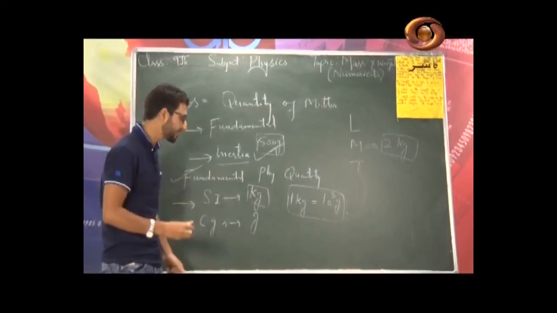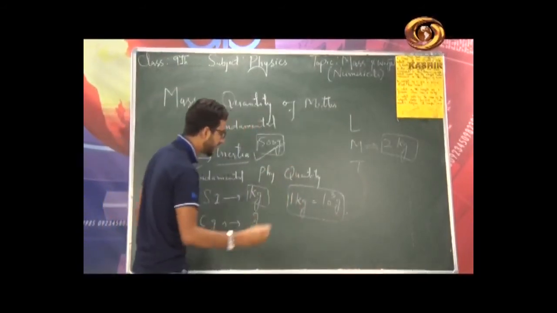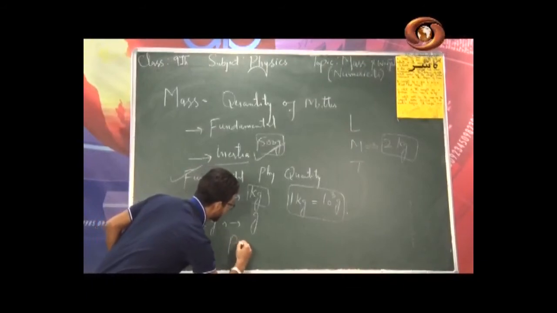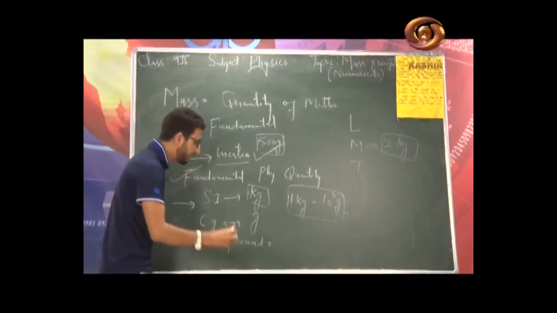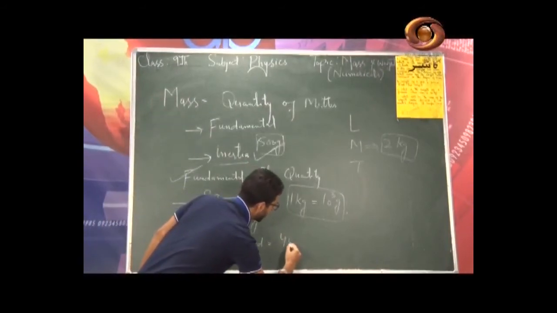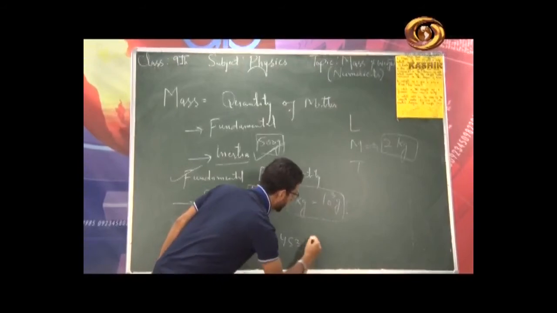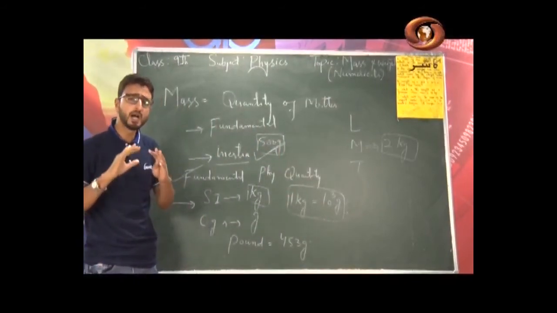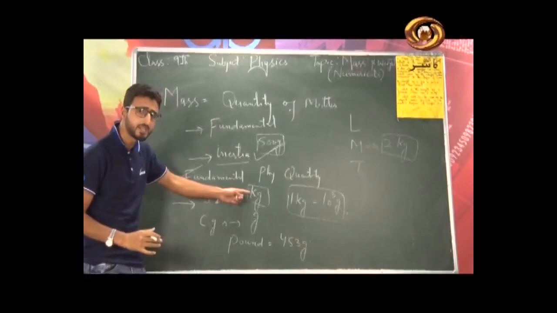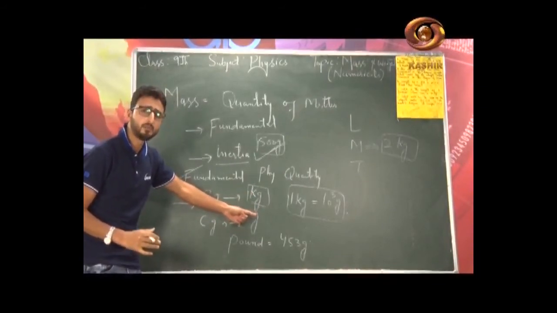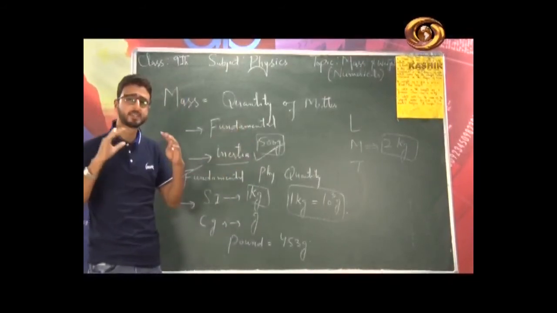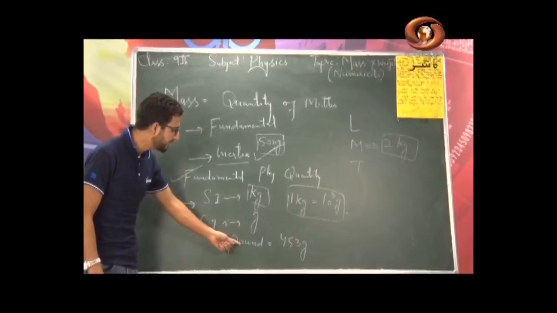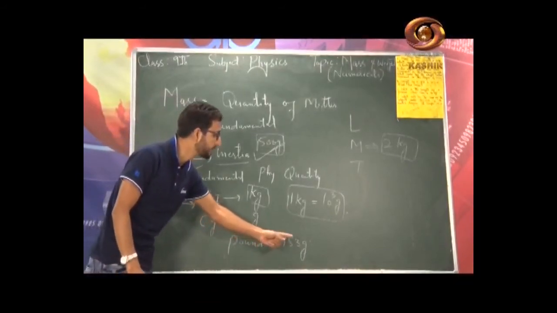And in the FPS system, that is foot, pound and second, mass is measured in pounds. And if you want to remember the relation between the pound and the gram, 1 pound is numerically equal to 453 gram, right? So this is the SI unit of mass, that is kg, and the CGS unit of mass, that is gram. We are basically discussing a fundamental property of matter, that is mass and its characteristic features, right? And in the FPS system, mass is measured in pounds, and 1 pound is equal to 453 gram.